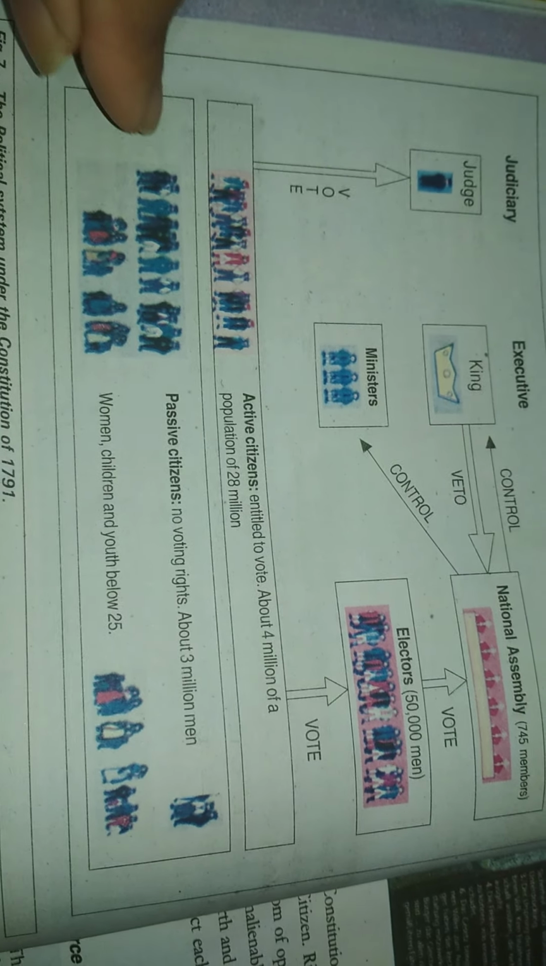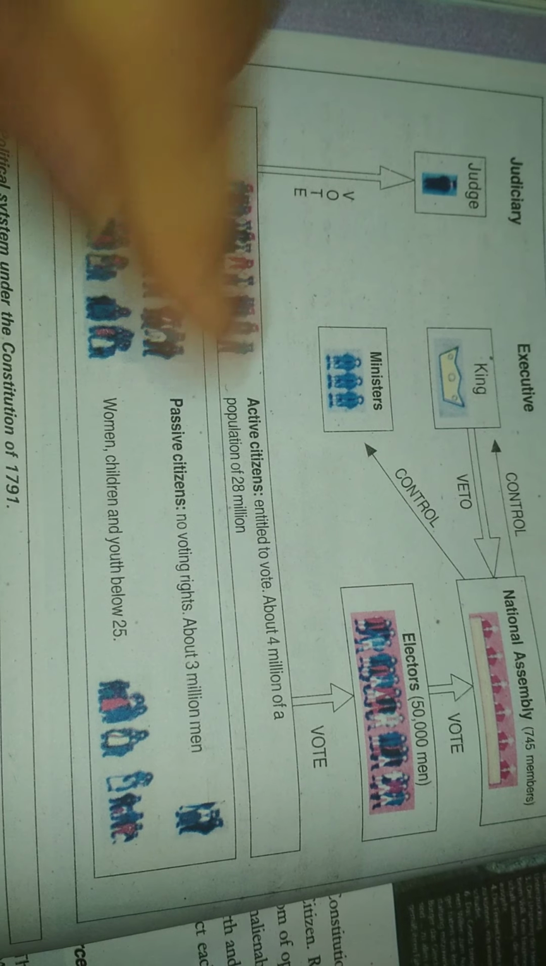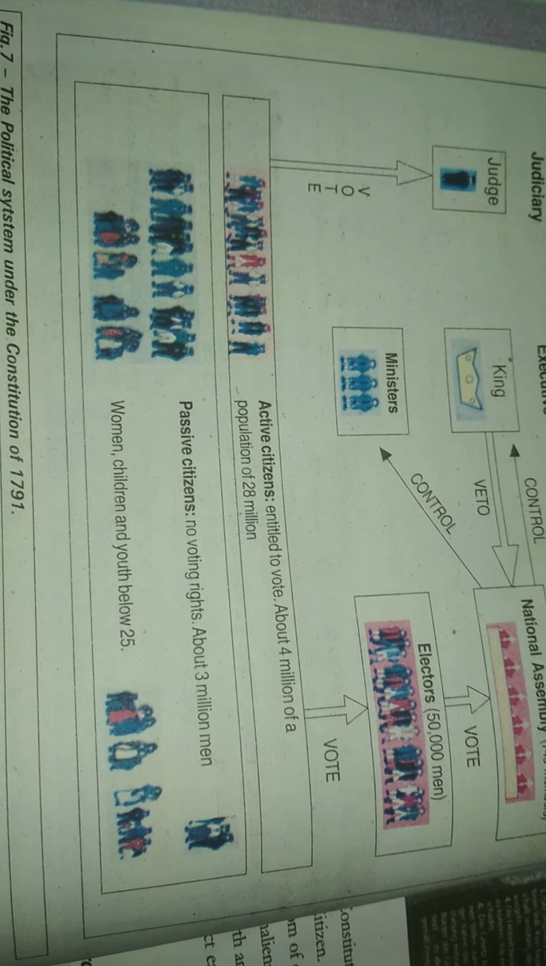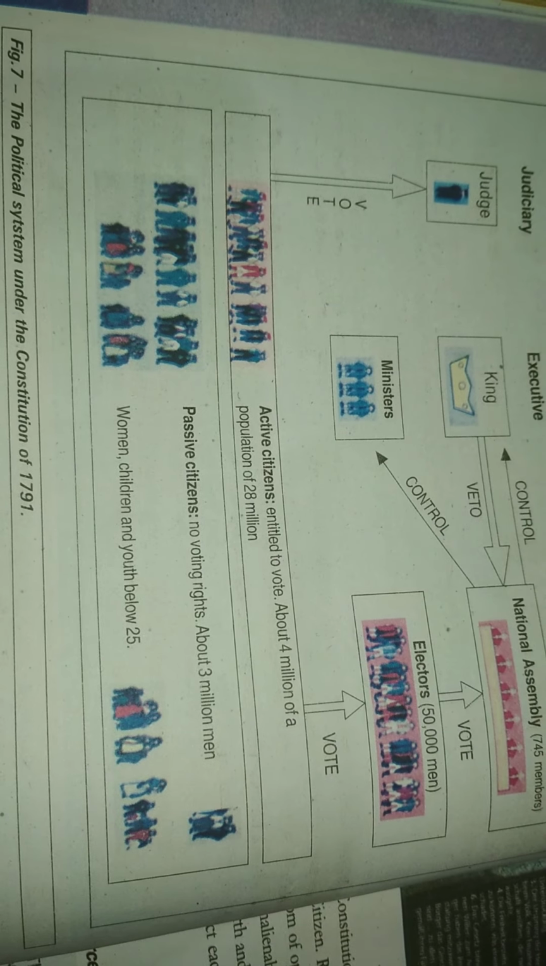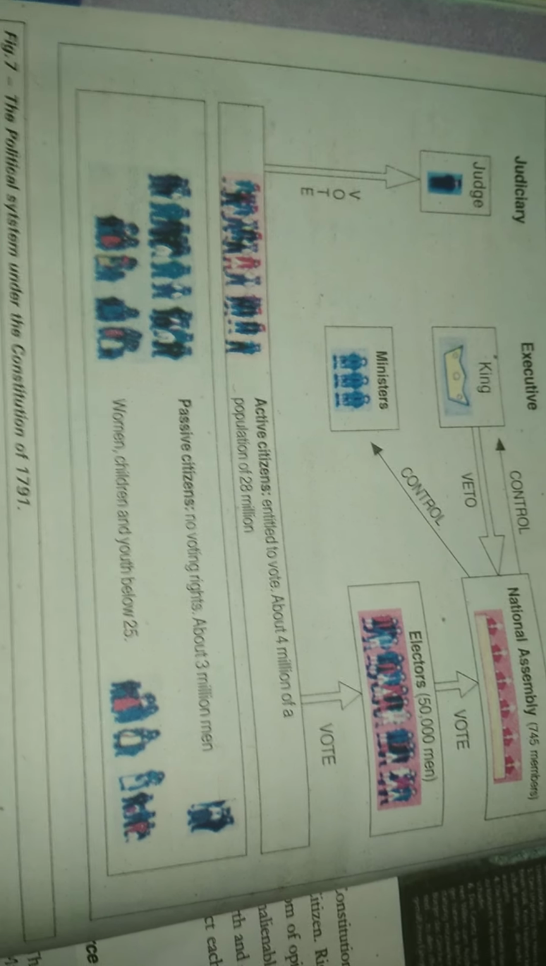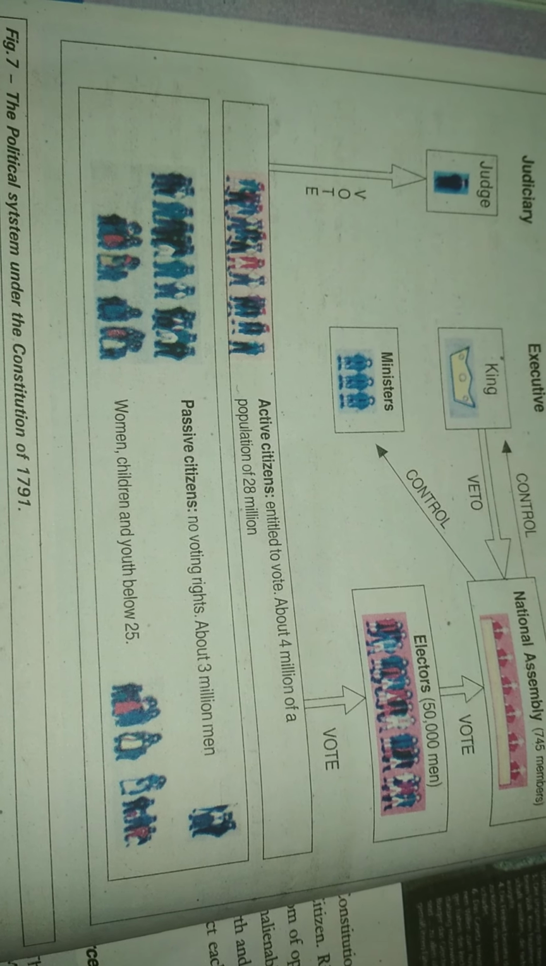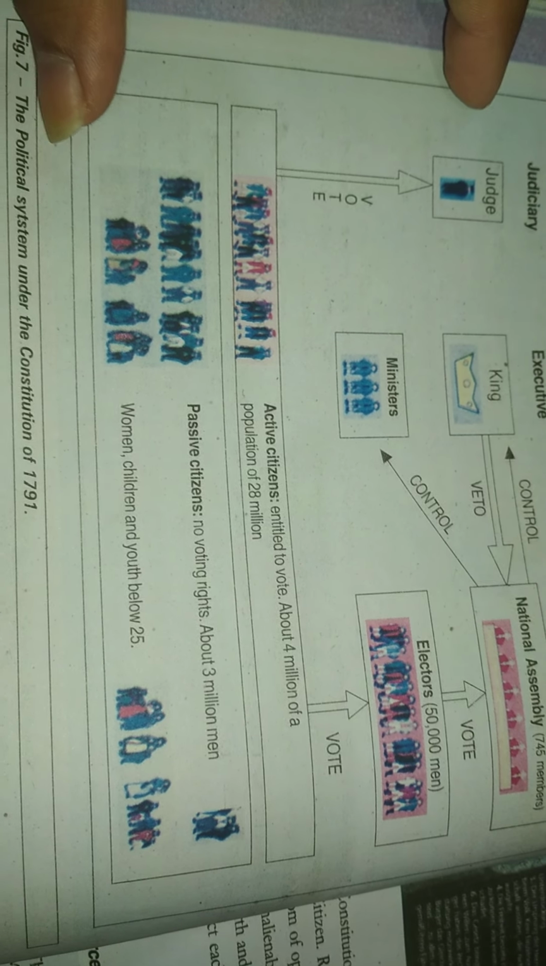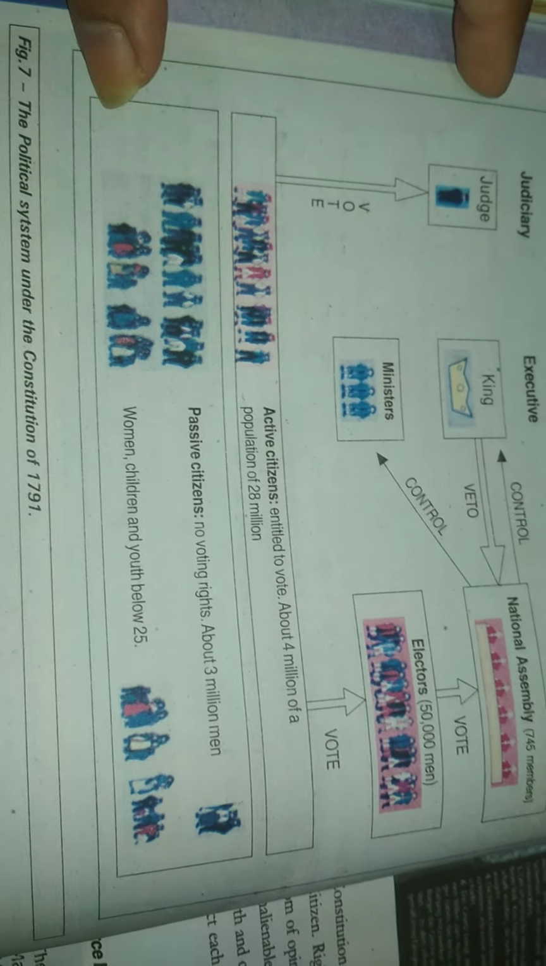Next, you can see the role of active citizens: they cast votes for a judge, which means they elect the judge as well. And the rest, the passive citizens, had no voting rights. About 3 million men had no voting rights, and the rest of the people, like women, youth, and children below the age of 25 years, were also considered passive citizens. So this was the political system, the constitutional system of the French under the constitutional monarchy.